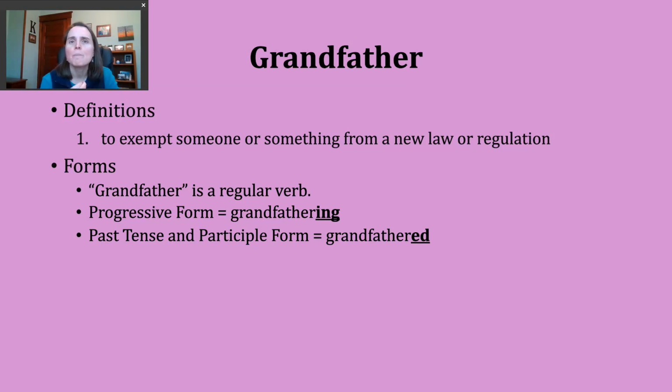They came up with ways to kind of work around it. And so there were certain laws suggesting, well, if your father and grandfather had voted, then you could vote. And this might be a way of saying we're not going to allow black people to vote. Right? We didn't say that. It's just, of course, their fathers and grandfathers couldn't vote.